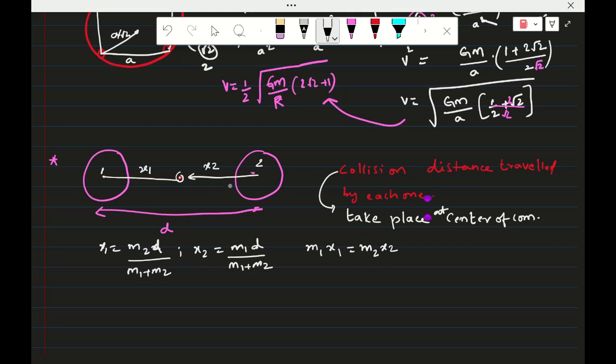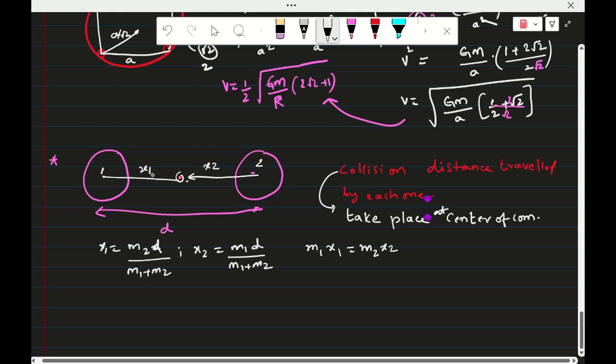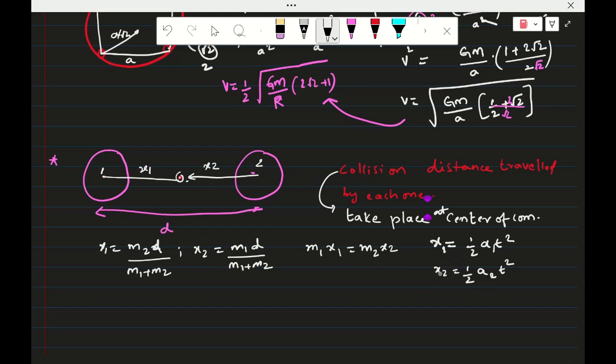And when they are colliding, the times are the same, right? The time taken to travel the x1 distance and the x2 distance is the same. To find x1, kinematics will apply in terms of g and m. So x1 is equal to half a1 t square, and x2 is equal to 1 by 2 a2 t square. Now substitute using these formulas, expressing x1 in terms of x2, where a1 is equal to gravitational force by m1 and a2 is equal to gravitational force by m2. Then you can find it out. This is one model.